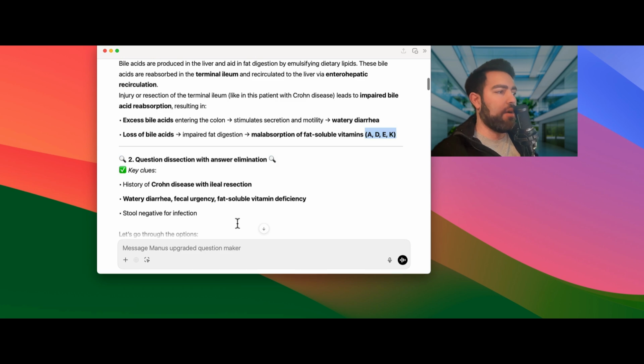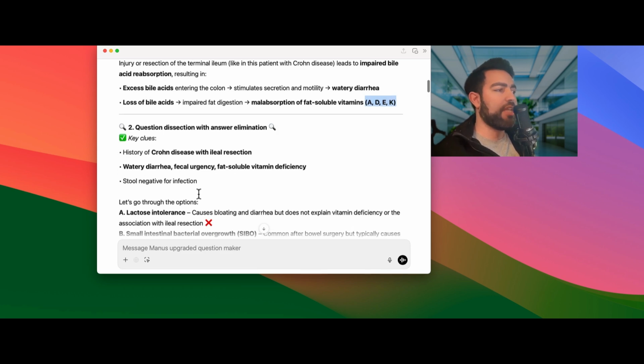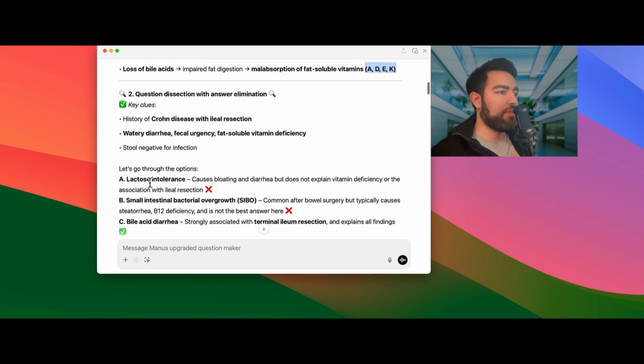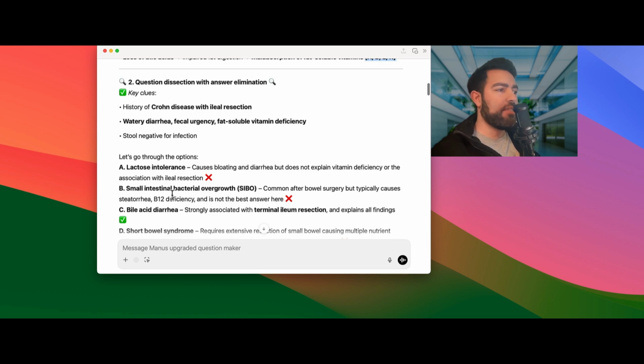Then they present with all of these findings. The stool is negative for infection, so lactose intolerance would definitely not be the case. SIBO is common after bowel surgery and is a very commonly tested topic on boards, but it typically causes steatorrhea. B12 deficiency is not the best answer here.